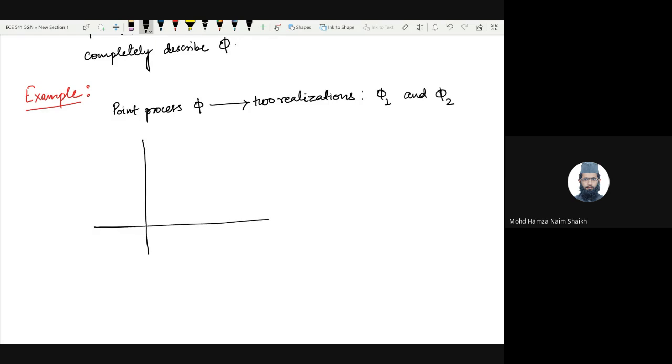Okay, so phi 1 consists of 2 points, one located at (1, 0) and the other located at (0, 1). So this is the realization called phi 1. There is another realization called phi 2. It consists of 3 points, one at (0, 0), another at (1, 1), and another one at (2, 2). Now try to see what this means.